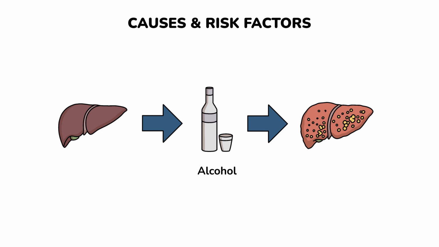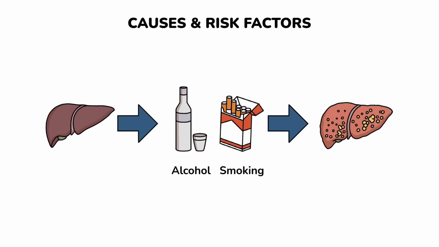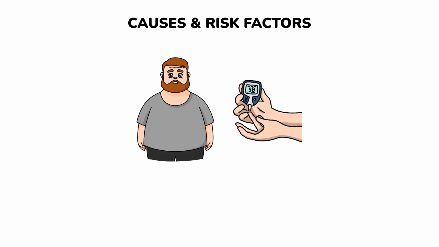Long-term alcohol abuse causes irreversible damage to the liver cells. Smoking: chemicals in tobacco smoke can cause genetic mutations that lead to cancer. Severe obesity and diabetes mellitus are associated with non-alcoholic steatohepatitis.